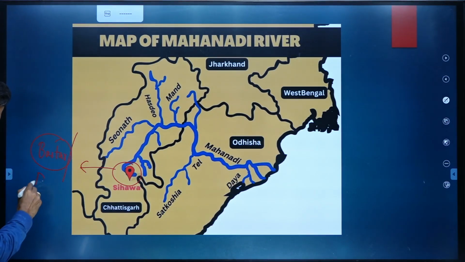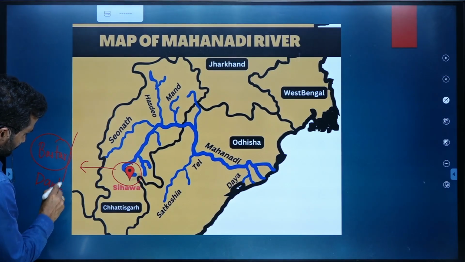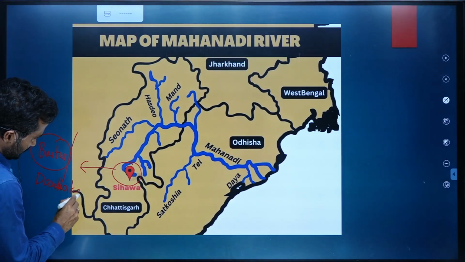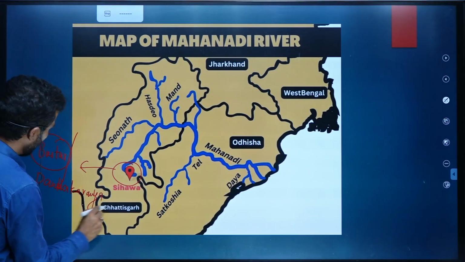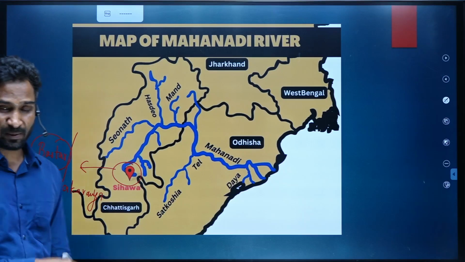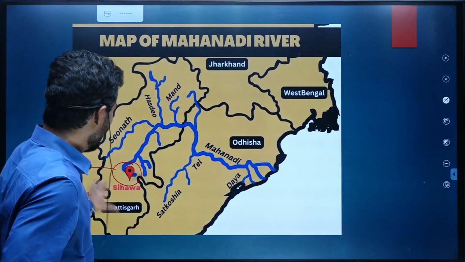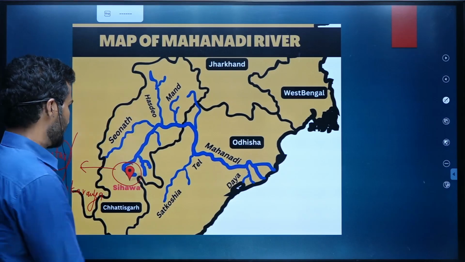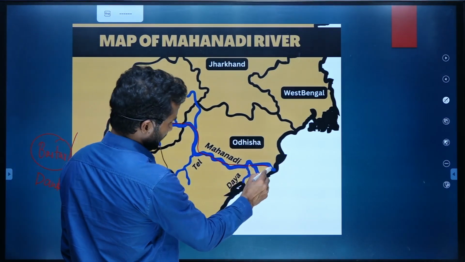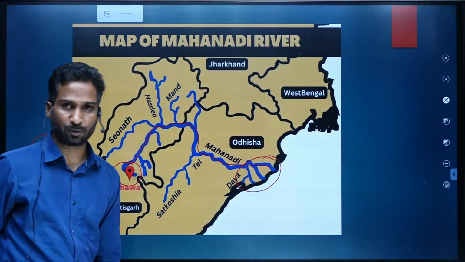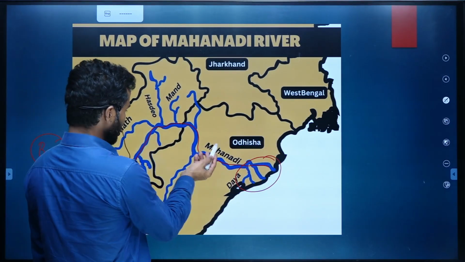The Bastar region is also called Dandakaranya. So basically, it is south of Chota Nagpur. From the Bastar region it originates, flowing first northward and then eastward, and it forms a delta in Odisha. So this is the Mahanadi river.